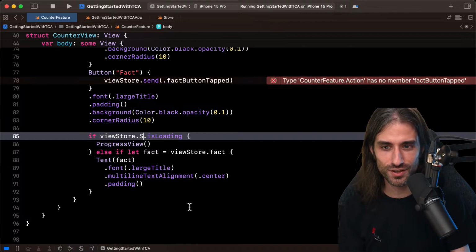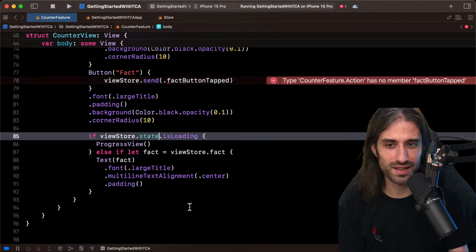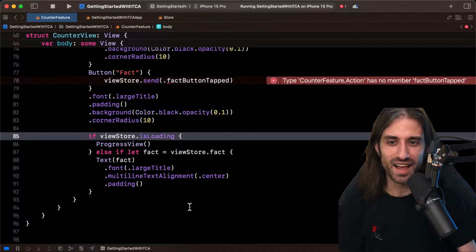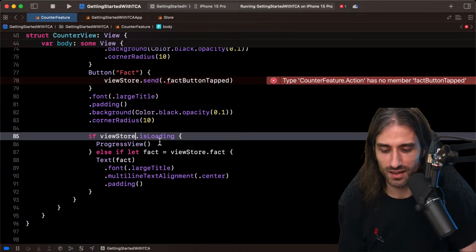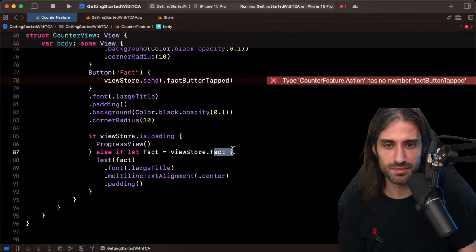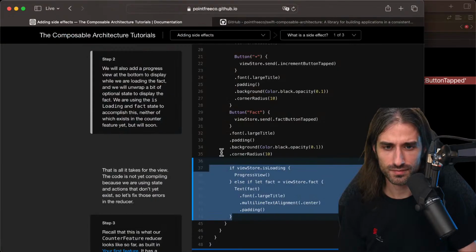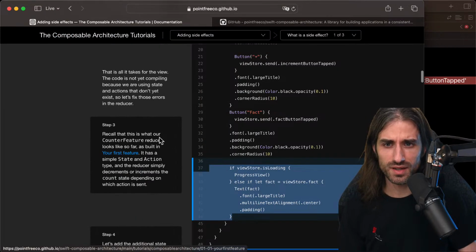Instead of writing viewStore.state.isLoading, we can write directly viewStore.isLoading. I hope this time I said it correctly. But since we haven't implemented isLoading on the state, this code also doesn't build yet. Same thing here for the fact. So that is all it takes for the view.